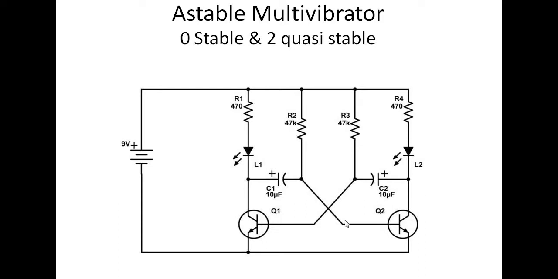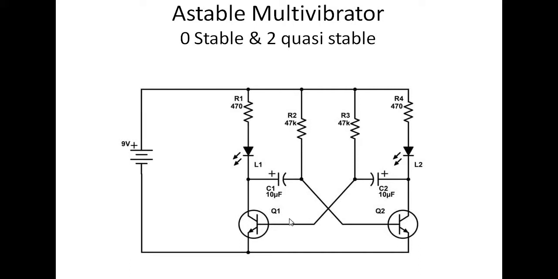The beta of these 2 transistors is absolutely not identical, right? The beta of Q1 may be 500 and the beta of Q2 may be 300, and still we can use them in this circuit with the 2 different betas. As the beta values differ, we cannot expect both transistors to be switched on at the same time, right?